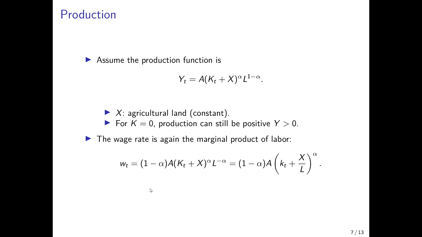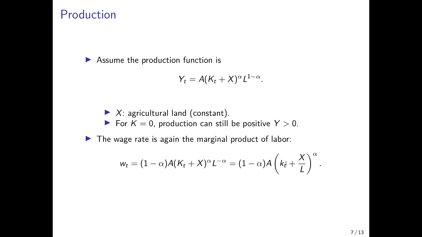Now, the wage rate is again the marginal product of the production factor labor. So to compute it, we take the derivative of output with respect to L. Then 1 minus alpha comes down from the exponent. This part here stays unchanged, and the exponent is reduced by 1 here. So this 1 cancels out. Now we see again, we can write L to the power of alpha in the denominator. So we would then have alpha here and alpha in the denominator of L here. So we can just put this together.